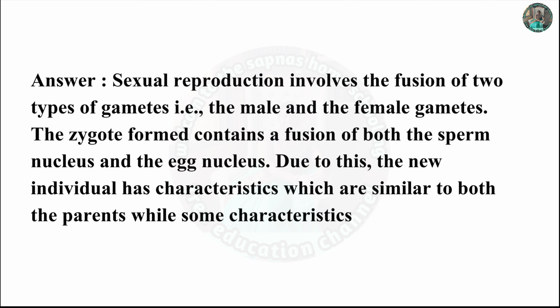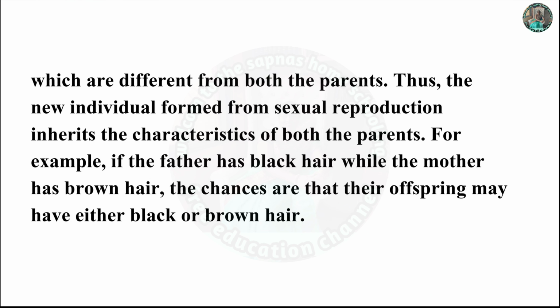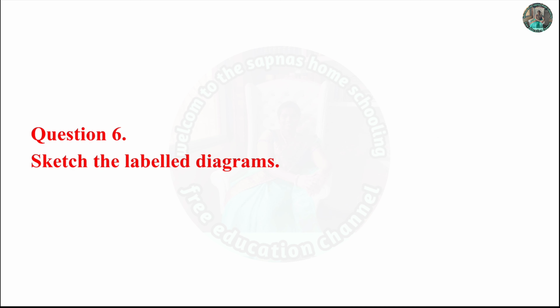Answer. Sexual reproduction involves the fusion of two types of gametes, for example, the male gamete and the female gamete. The zygote formed contains a fusion of both the sperm nucleus and the egg nucleus. Due to this, the new individual has characteristics which are similar to both the parents, while some characteristics are different from both the parents. Thus, the new individual formed from sexual reproduction inherits the characteristics of both the parents. For example, if the father has black hair while the mother has brown hair, the chances are that their offspring may have either black or brown hair.